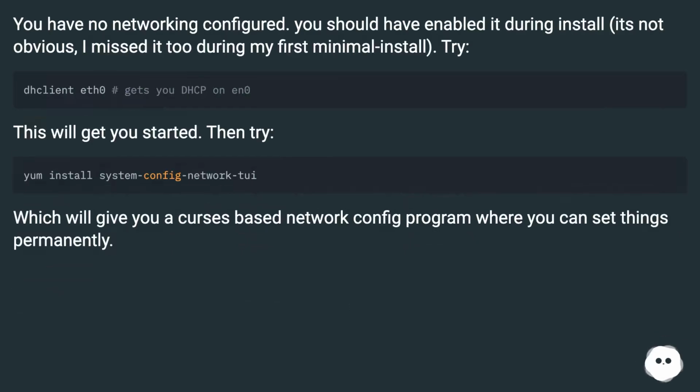You have no networking configured. You should have enabled it during install. It's not obvious. I missed it too during my first minimal install. Try this. This will get you started. Then try this, which will give you a cursor-based network config program where you can set things permanently.